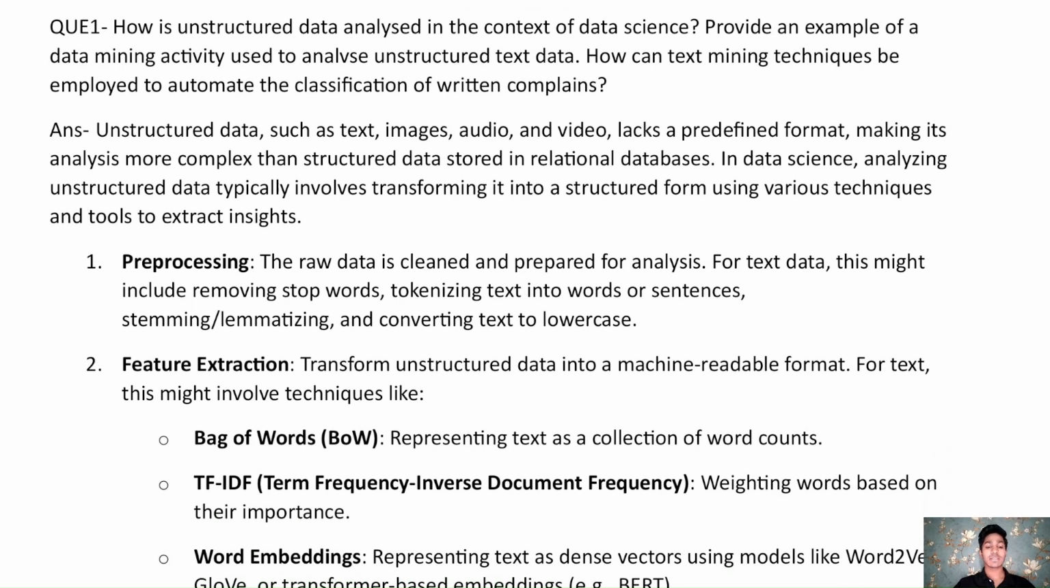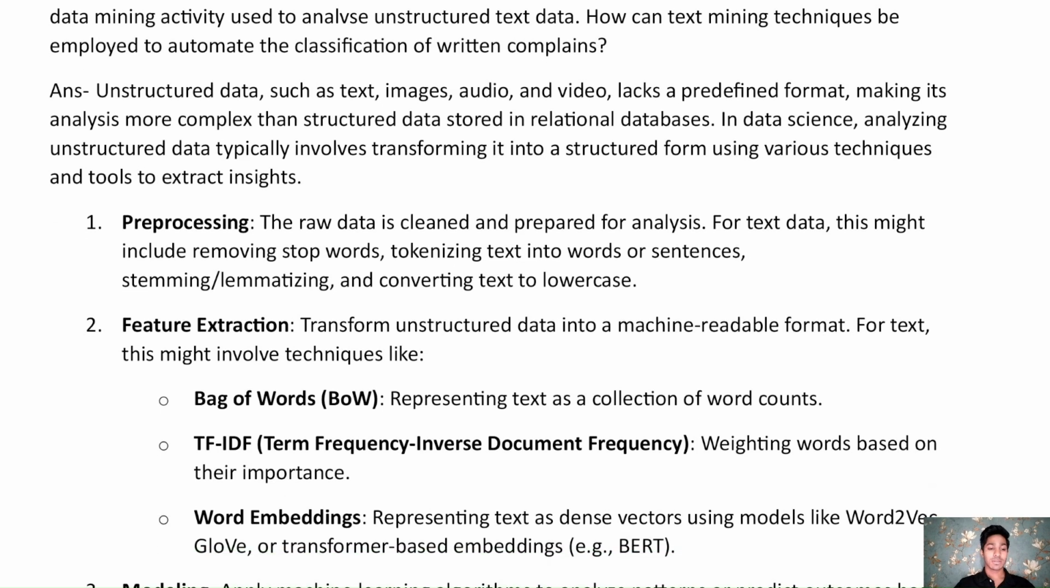Feature extraction states that in this we transform unstructured data into a machine readable format. For text, this might involve techniques like BOW, which stands for bag of words, which represents a text as a collection of word counts, which means frequency. It represents words or text in the form of frequency, such as 1, 2, 3.